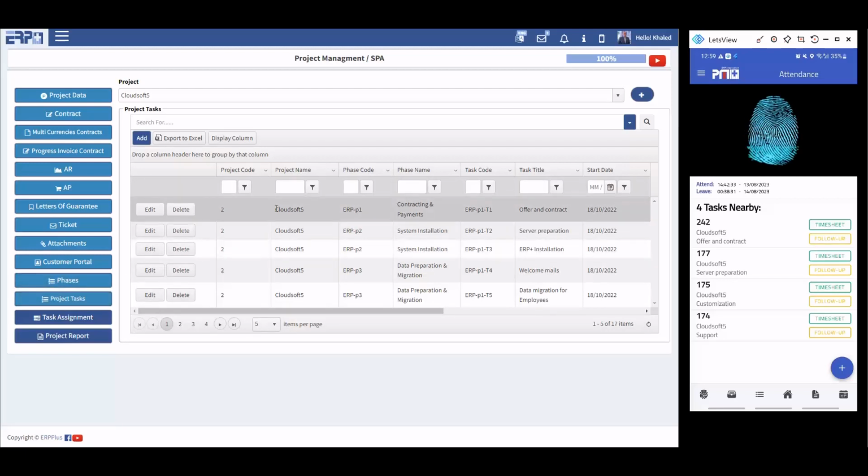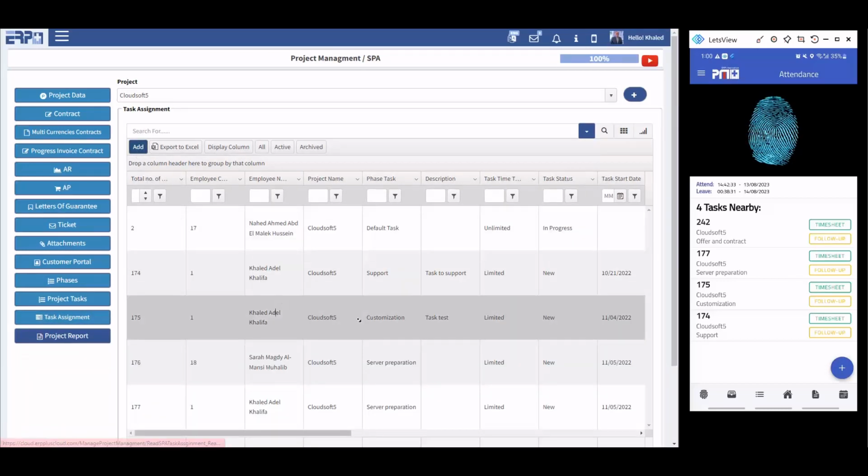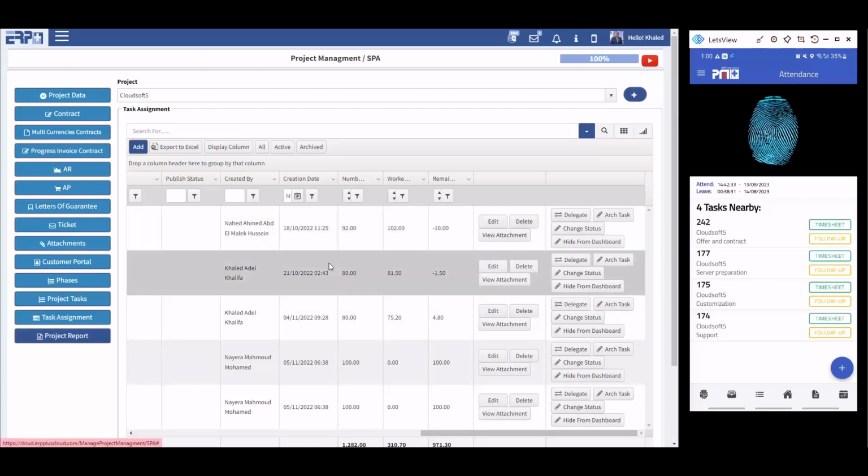This is the phases of a project, and here is the WBS, the work breakdown structure, for the whole tasks related to the project, and this is the task assigned to the staff member, and I can add more and can edit also. I can add any function from the same place. Everything is in one place.